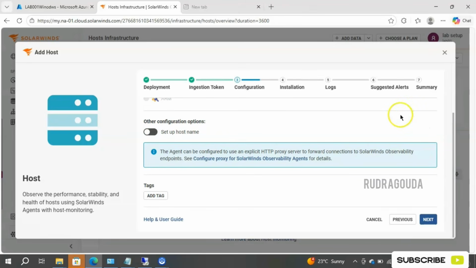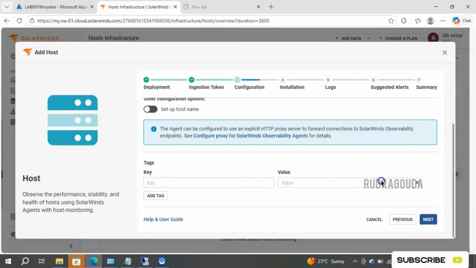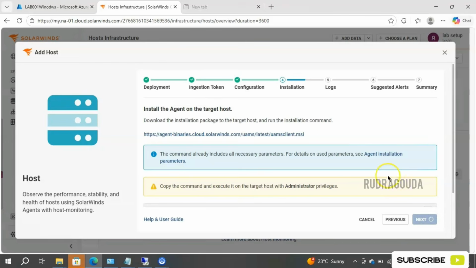And then if you want to add any tags to this particular machine, click on add tag and provide the value. For example, this server belongs to production, so I will mention environment and give the value as production. Like that, if you want to add multiple tags, just click on add tag and provide the value. If you don't want them, just unselect this one or delete this one and it will go. Okay, I'll go for next now.